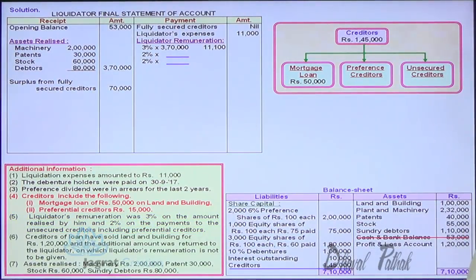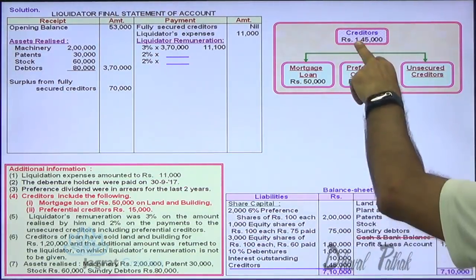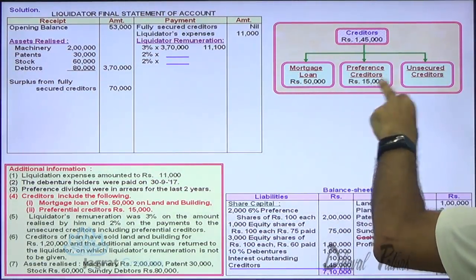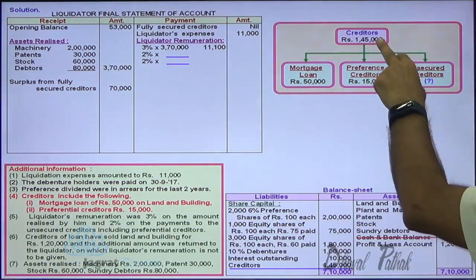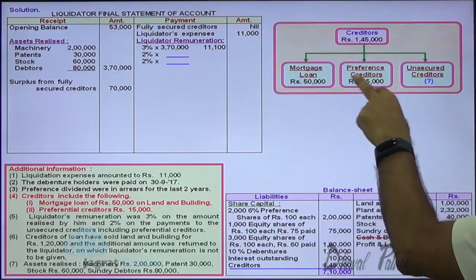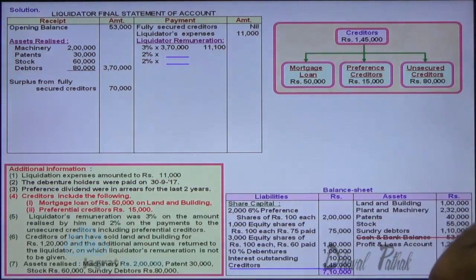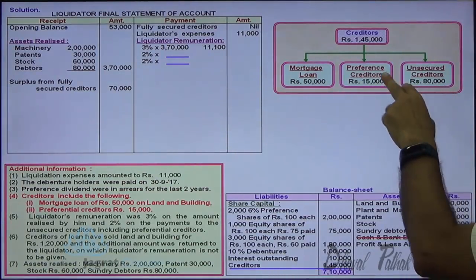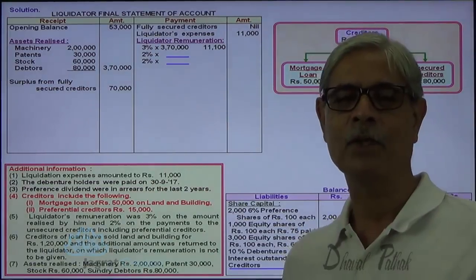So now, creditors 1,45,000, mortgage loan 50,000, preferential creditors 15,000. So what are the unsecured creditors? 1,45,000 minus 50,000 minus 15,000. So unsecured creditors work out to be 80,000. How have I worked out the amount of unsecured creditors?